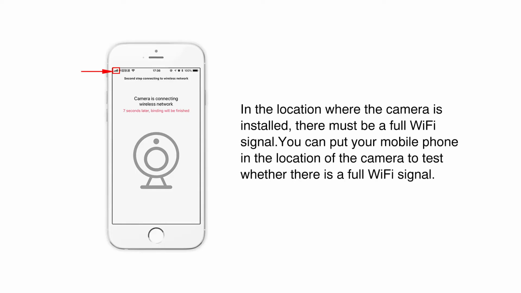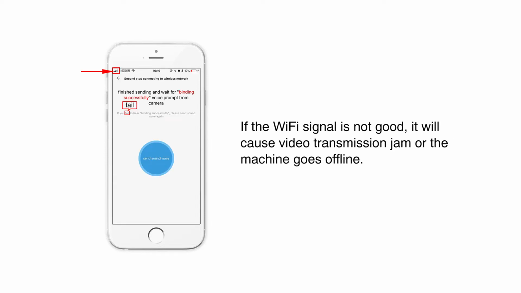Installation location. In the location where the camera is installed, there must be a full Wi-Fi signal. You can put your mobile phone in the location of the camera to test whether there is a full Wi-Fi signal. If the Wi-Fi signal is not good, it will cause video transmission jams or the machine going offline.